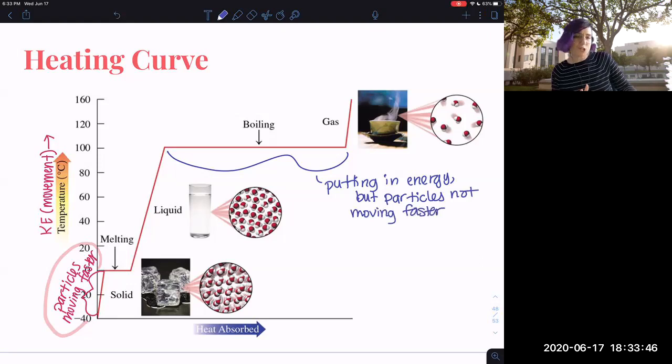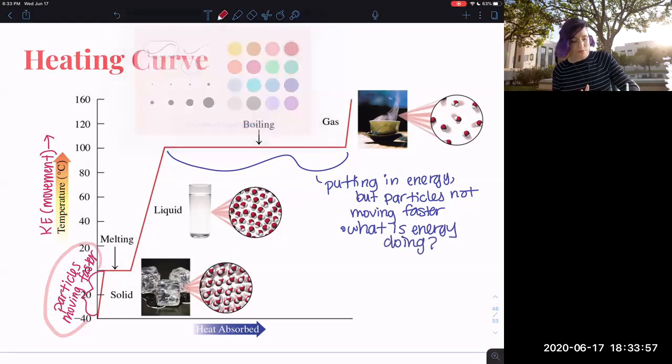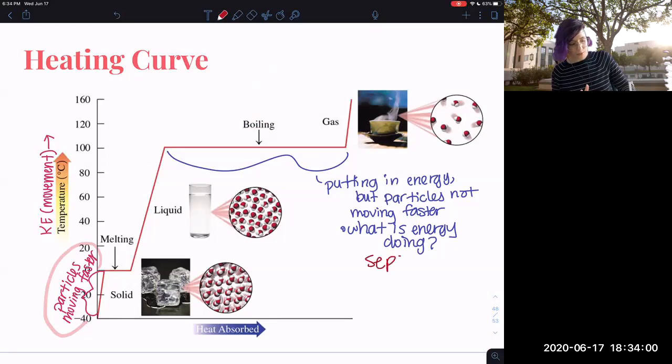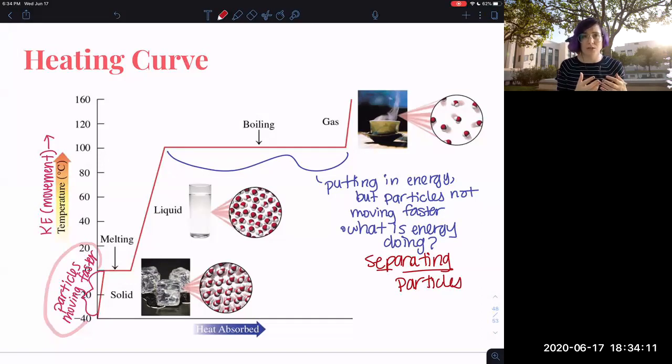So what is the energy doing, do you think? The answer is the energy is separating the particles. Y'all, my particles like each other. They're attracted to each other. And so in order to separate my water particles, I have to put energy in to pull them apart, because they have these little magnetic attractions to each other. And so I got to put energy in to do that.